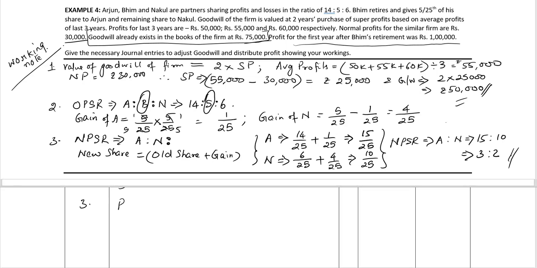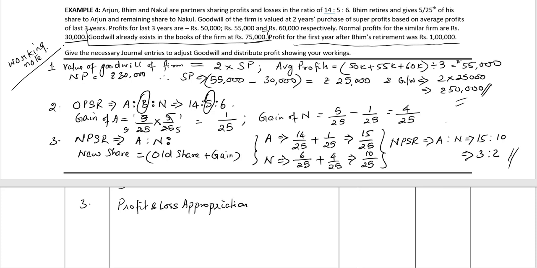So we have profit and loss appropriation account debit, to Arjun's capital account, to Nakul's capital account.